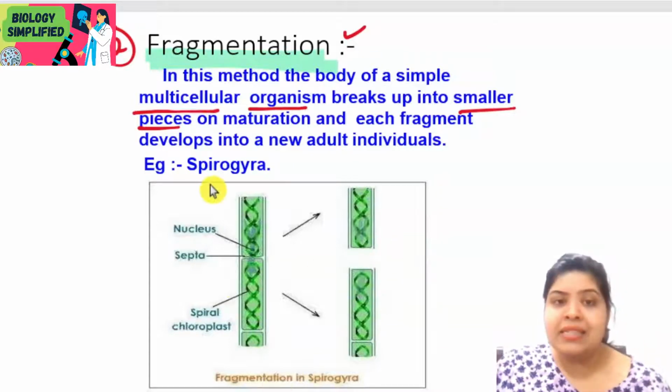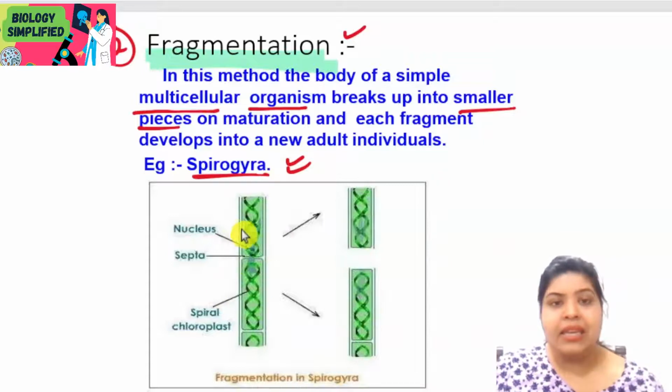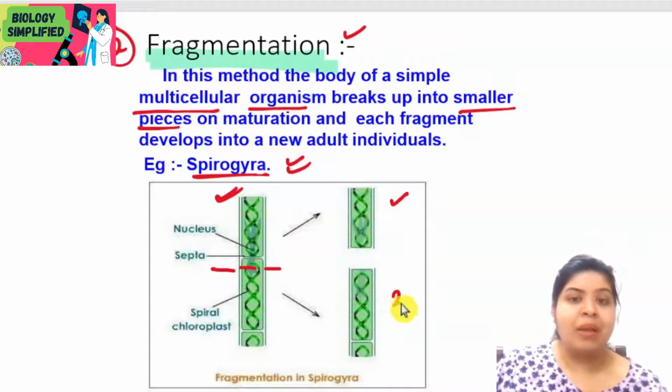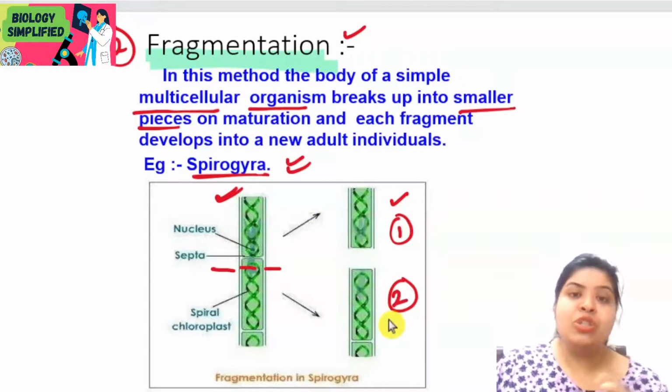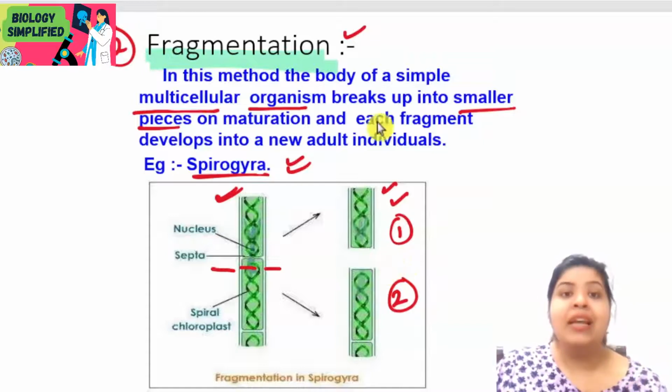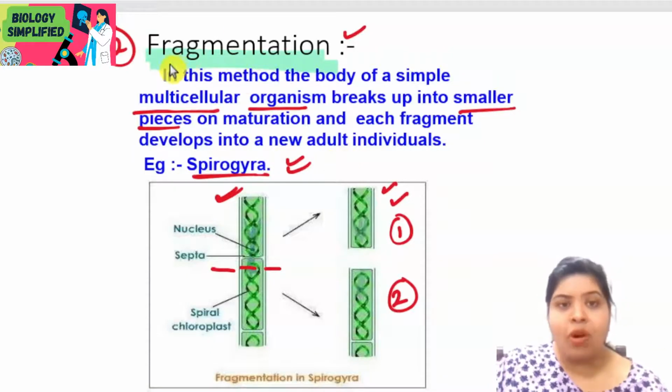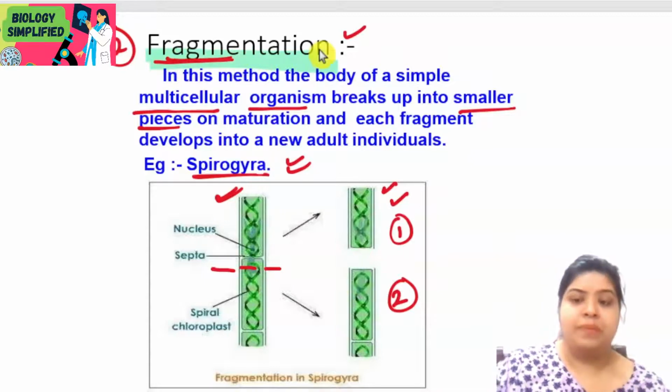Fine. So a classic example is Spirogyra. See, this is the Spirogyra, and this one is the parent cell or the mature Spirogyra. Now what has happened here is it has fragmented. So there are fragments which are produced here. This is the first fragment, this is the second fragment. Now each of these fragments can develop into a mature adult Spirogyra. So this type of reproduction is called fragmentation. Fragments are formed, and so the name is fragmentation.